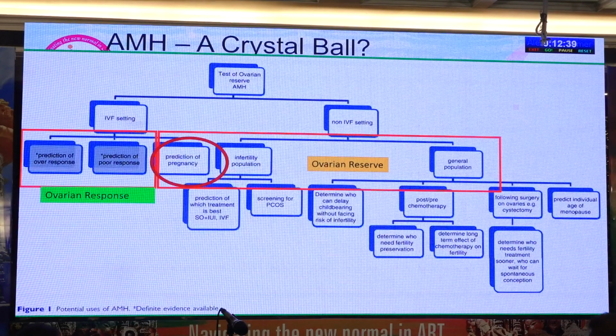And beyond that, in a non-IVF setting, we want to actually learn a lot about those who have infertility but do not necessarily need IVF. Can AMH be used for predicting various timelines in that population? Or in fact, can we extend it to the general population to learn about how long somebody can defer pregnancy, or whether they should take any active measures to freeze their oocytes or prioritize conception?